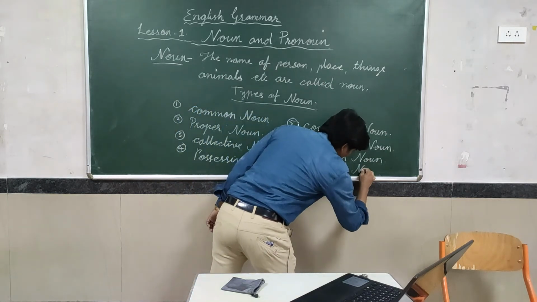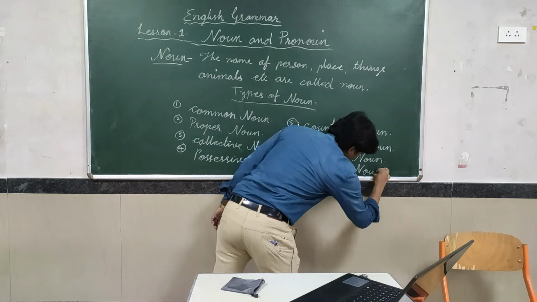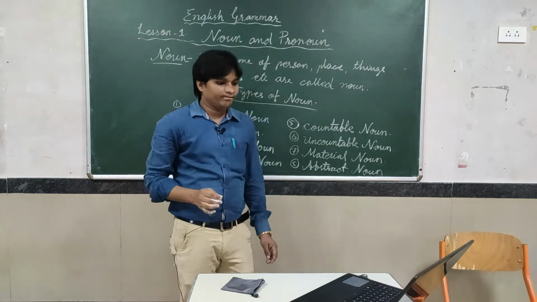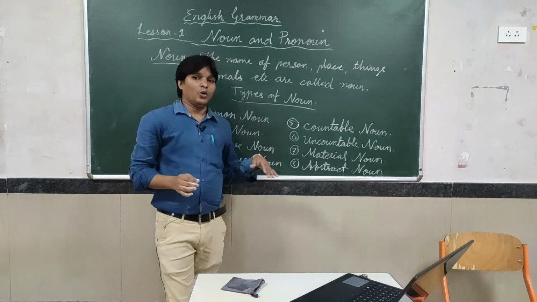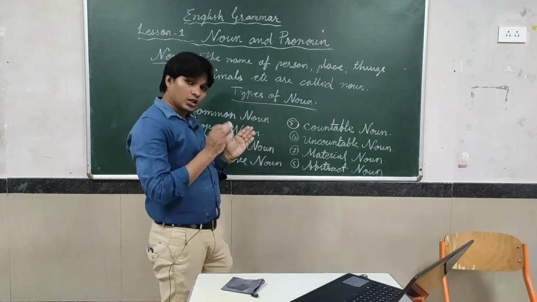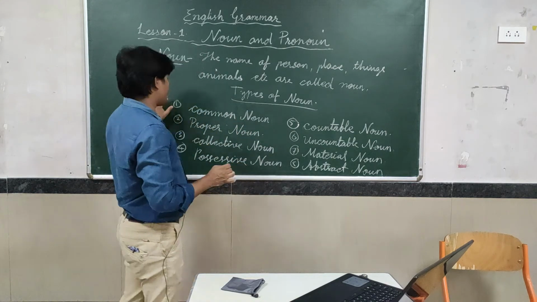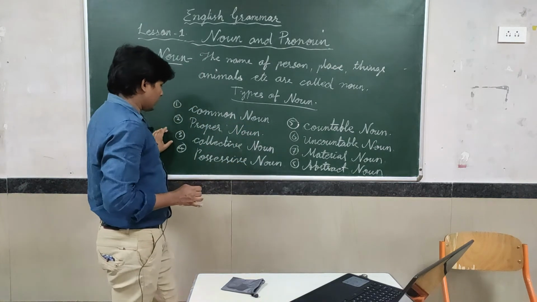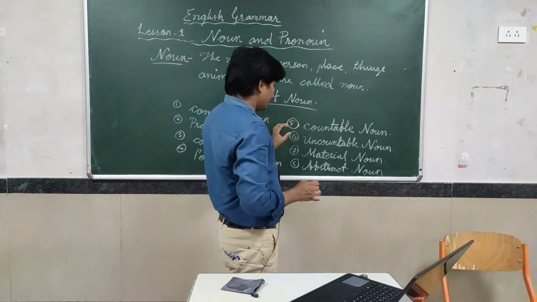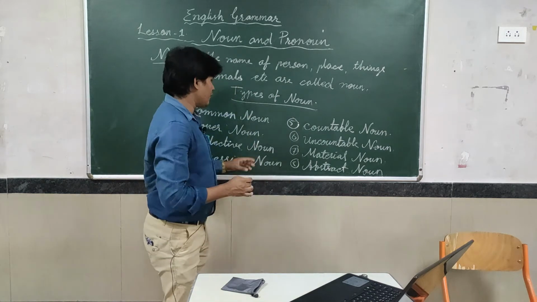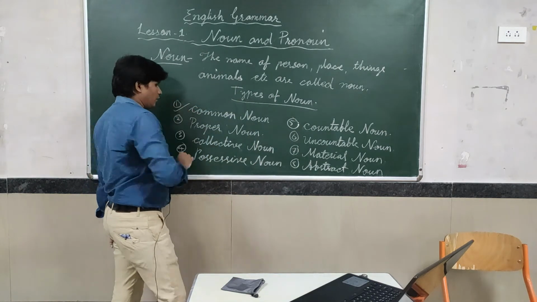Okay, more are present, but just keep to understand only these points. First one is common noun, proper noun, collective noun, possessive noun, countable noun, uncountable noun, material noun, and abstract noun. So each and everything we'll discuss one by one.